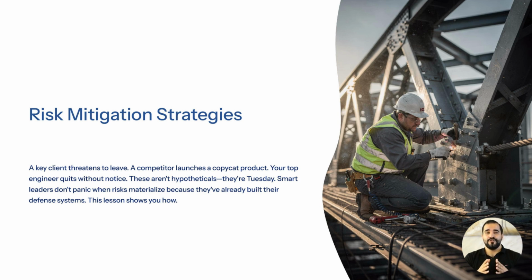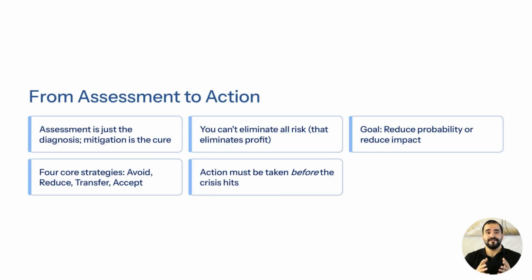These 4 universal strategies will become your default toolkit for navigating volatility in markets, teams, and technology. Assessment tells you what might go wrong, but mitigation determines whether that danger becomes a footnote or a catastrophe. Every business carries unavoidable uncertainty. The goal is not to chase a fantasy of zero risk, but to manage exposure intelligently. You control outcomes by altering probability, reducing impact, shifting responsibility, or consciously absorbing limited downside.